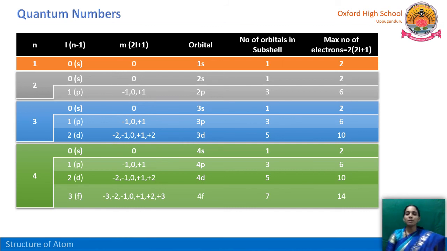For the maximum number of electrons, each orbital possesses only 2 electrons. So p orbital means 3 degenerate orbitals, so 3 into 2, 6 electrons, whereas d is 5, so 5 into 2, 10 electrons, and f orbital has 7 degenerate orbitals, so 7 into 2, 14.